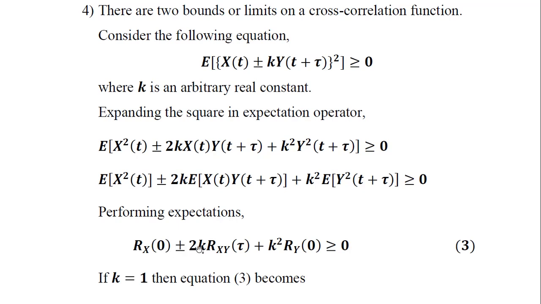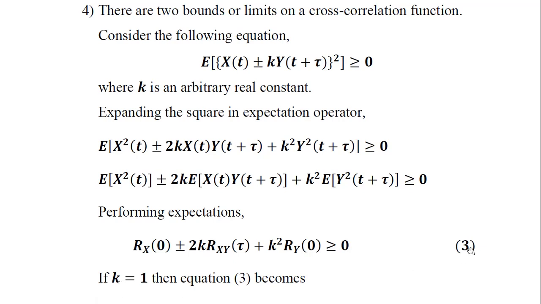Then plus or minus 2k, where k is a constant, times E of x(t) y(t+tau), which represents the cross correlation function between the x and y random processes with time lag tau, plus k square. The remaining term is k square Ry(0), which is greater than or equal to 0.